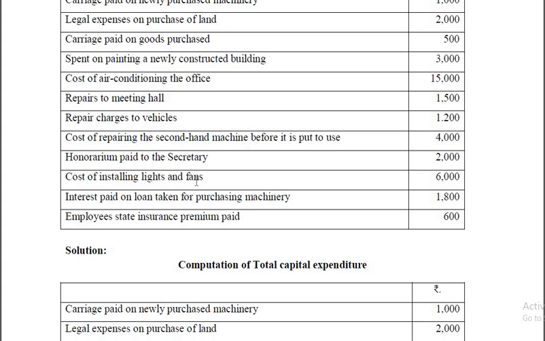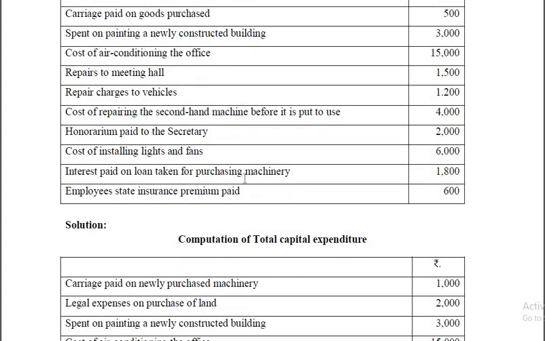Cost of installing lights and fans, it is connected to the fixed assets and therefore that is part of capital expenditure, so it should be added to fixtures and lighting and fixtures. And next, interest paid on loan taken for purchasing a machinery. Though it is for purchase of machinery, you have to pay the interest regularly.